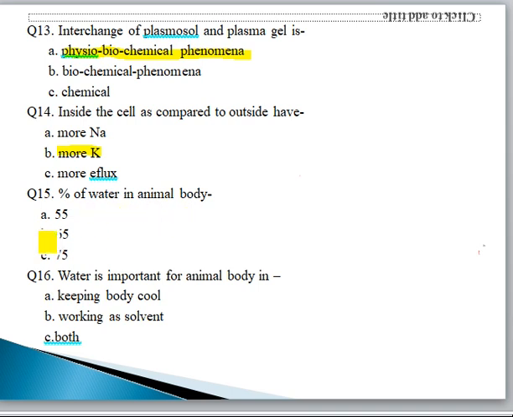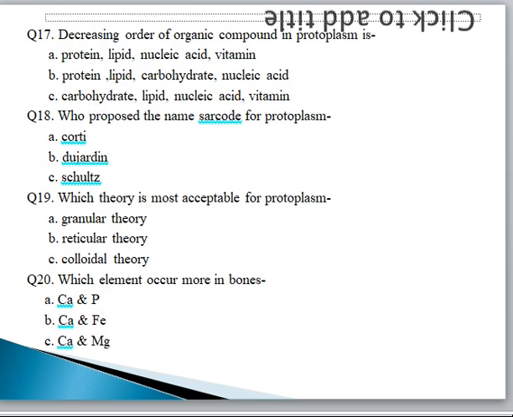Percentage of water in animal body: 55, 65 or 75. The correct option is 65%. Water is important for the animal body in keeping the body cool, working as solvent or both. Most of the students here tick both, but the correct option is working as solvent. Keeping the body cool is not the function of water.